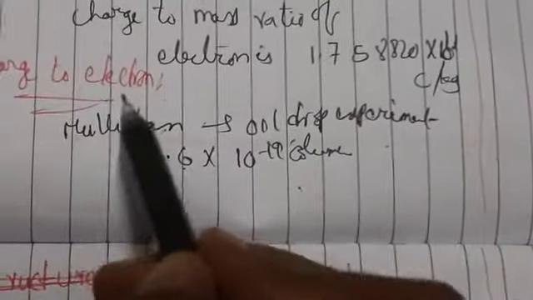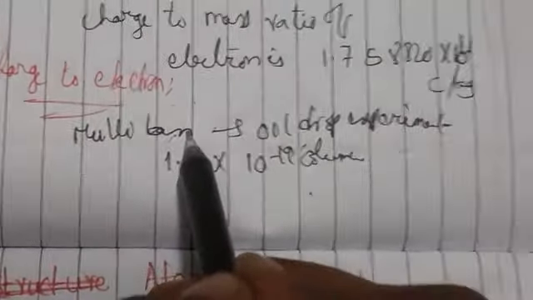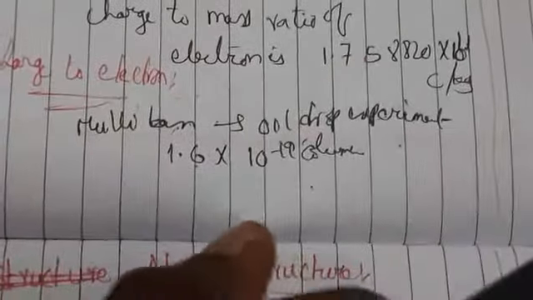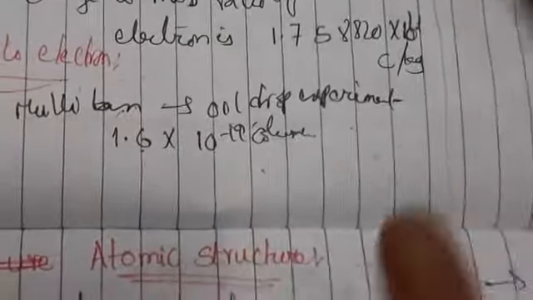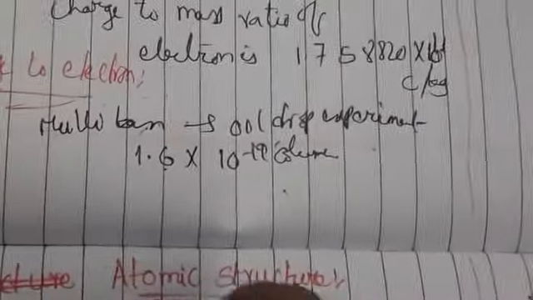So once again, Millikan carefully measured the effect of the electrical field on the movement of many droplets. For example, if you take an oil drop, there will be many droplets. Whenever the droplets are moving under the electrical field, he measured the charge. It was always an integral multiple.